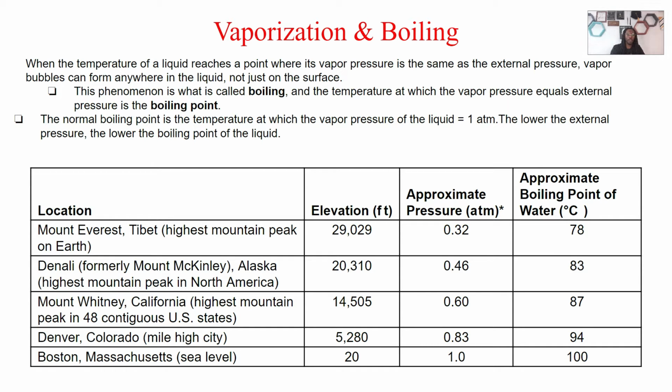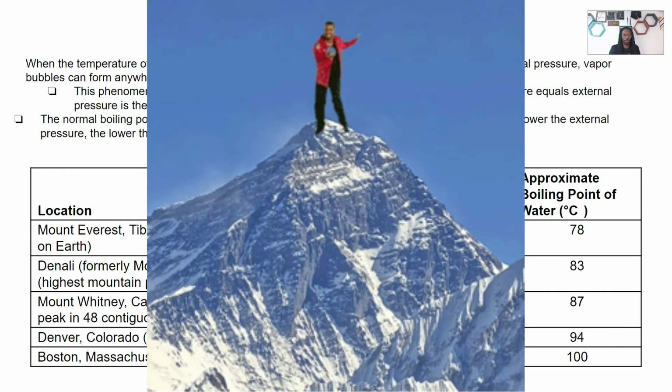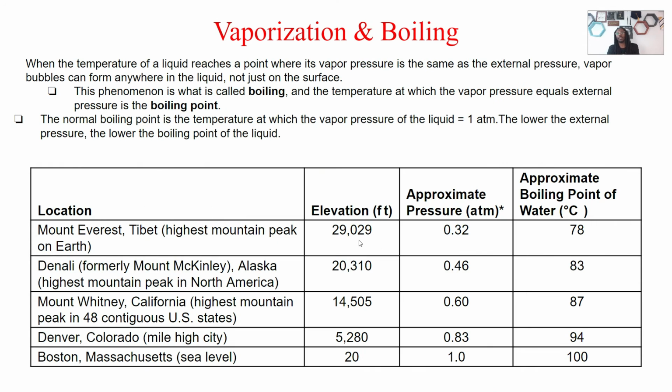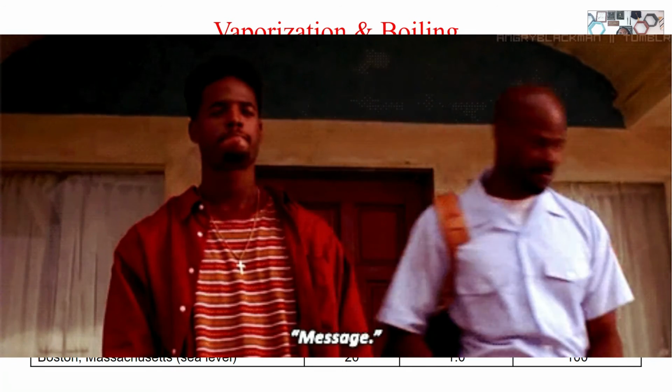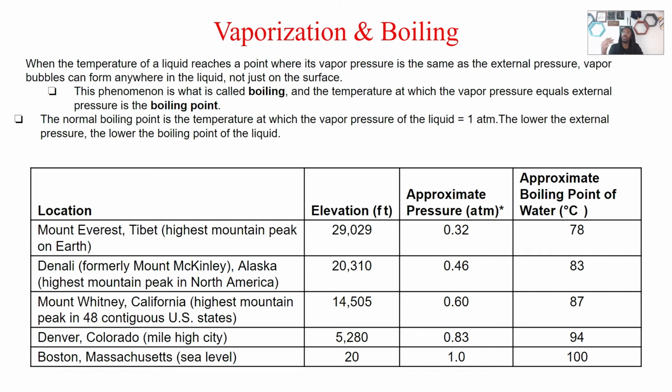So if we think about this, I'm going to go to Mount Everest. Mount Everest is a huge high peak, with an elevation of about 29,000 feet. And then look at our pressure. Because we have this high elevation, we're going to see a lower pressure of 0.3 atmosphere. Now, as I mentioned before, if we have a lower external pressure, then we should expect to see a lower boiling point. All right? So we know water boils at 100 degrees Celsius.